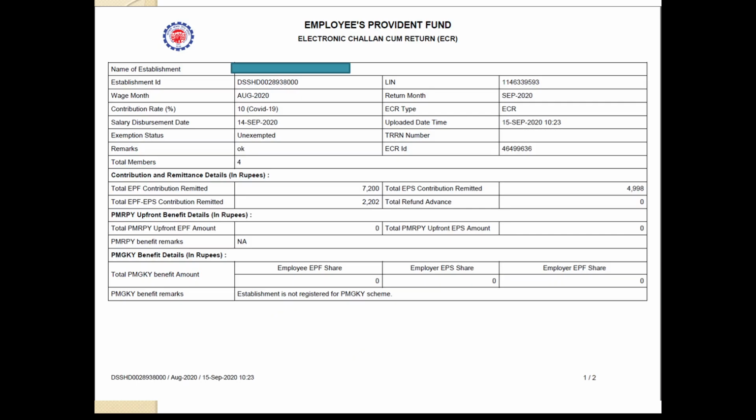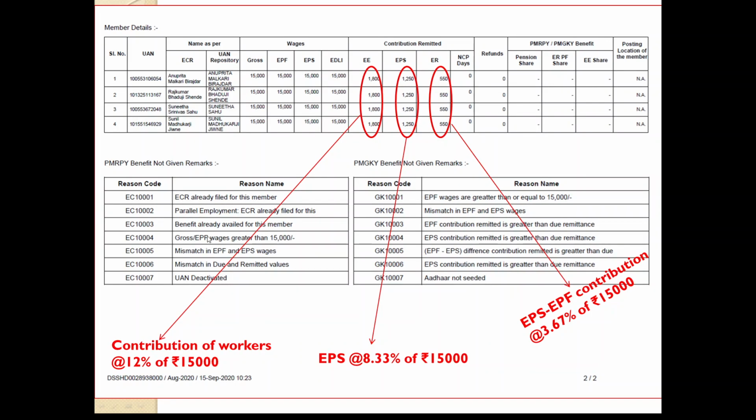Now, how to verify EPF challans? This is one such challan. This is the ECR, electronic challan cum return. And there are so many terms which are not known to us. Let us go to the detailed bifurcation. You can see here GRAS, EPF, EPS and EDLI. And you can see here they have taken 15,000 everywhere, which means that the monthly salary of these workers is more than 15,000, and they have considered 15,000 for EPF and EPS and EDLI.